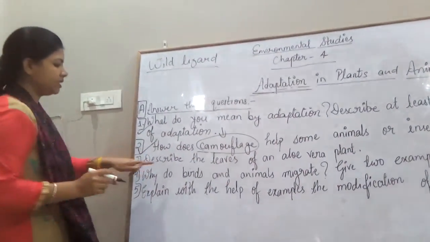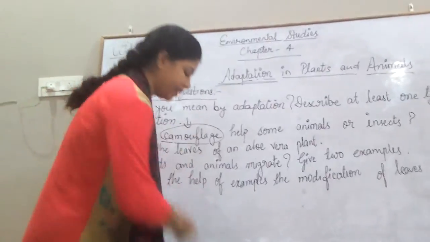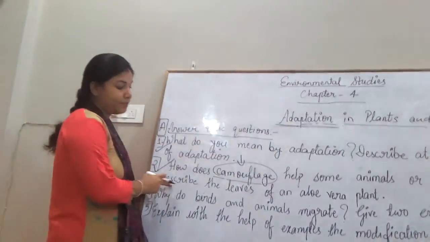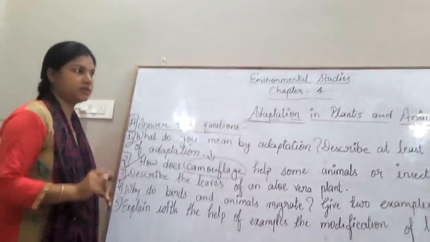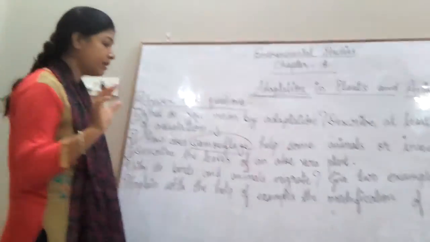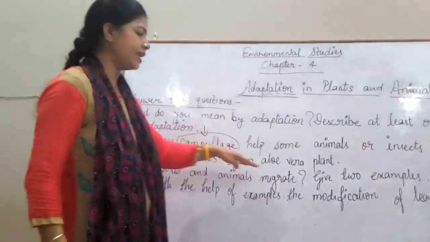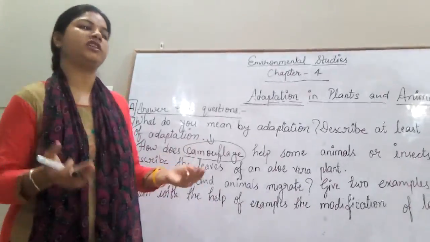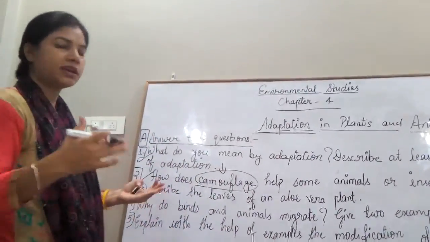Question number 3. Describe the leaves of an aloe vera plant. So here the question is asking about how an aloe vera plant is able to survive in other situations and how it has modified itself to survive.